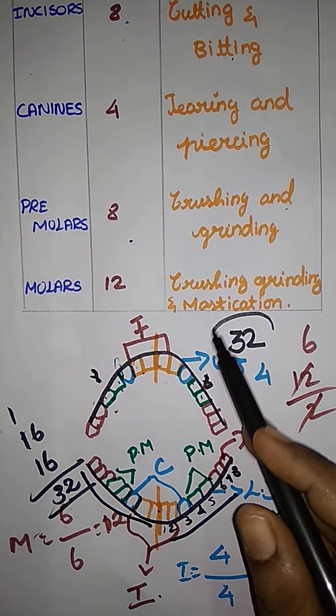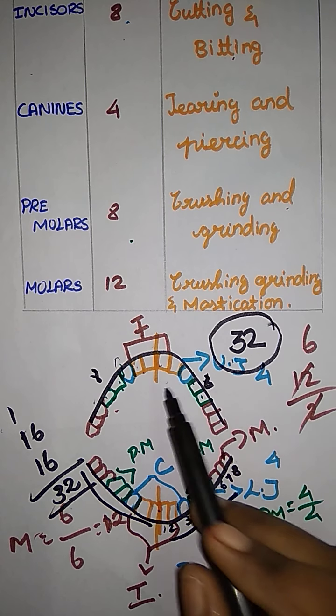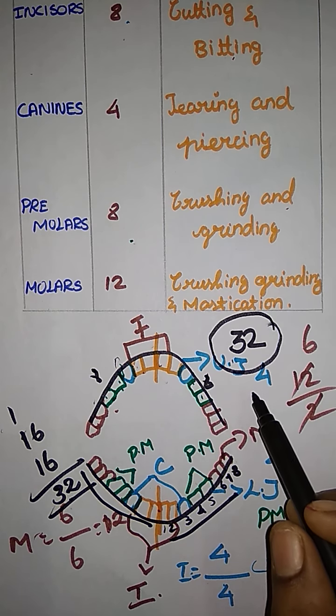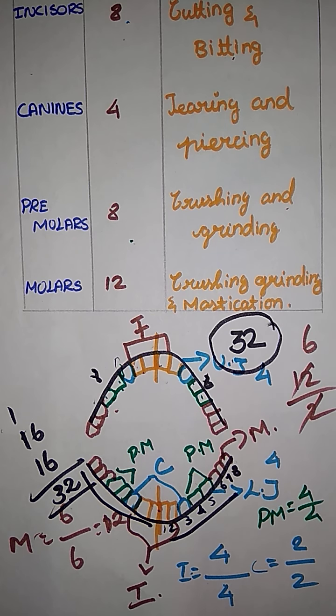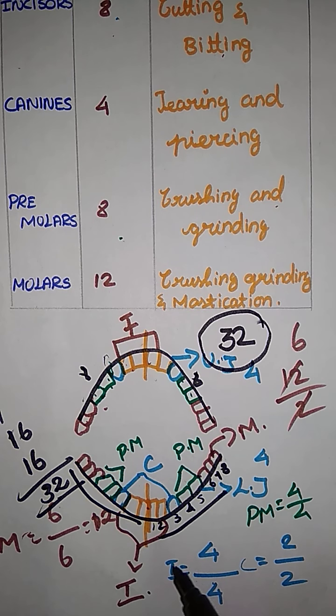We already said that permanent teeth have a set of 32 teeth. 32 teeth are present in the permanent set, we say, no. So that's it for the teeth arrangement. We already discussed some functions also. Now let me tell what a dental formula is, which is related to this. If you understand this diagram, it's easy to write a dental formula.